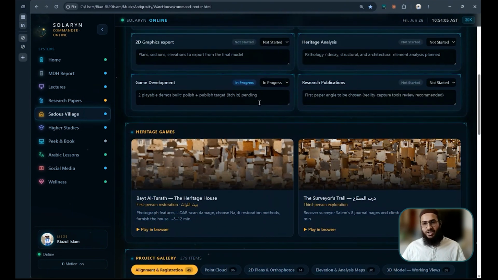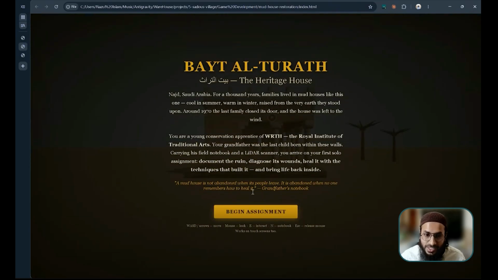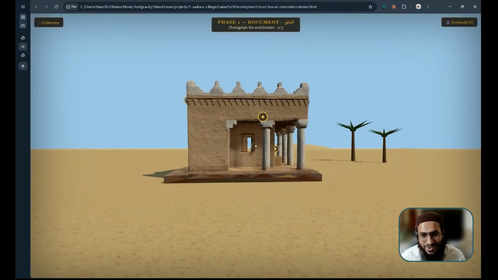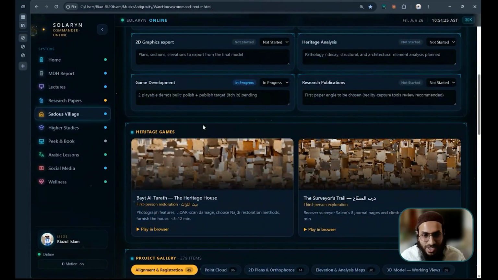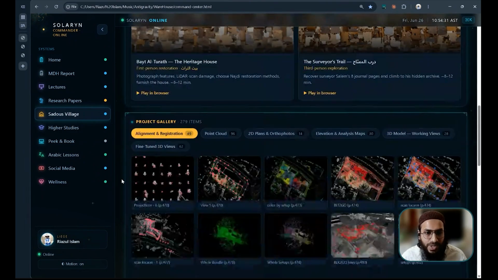Then about the gallery of this one, Heritage Games. Based on the 3D models that we have built on these projects, they are here. It gives me the connection. And if I select play in browser, by the way, this is a game which was built by AI, built by Solaryn. So I can play the game based on this system, based on this topic. Here I have another game. I don't want to play this game now.